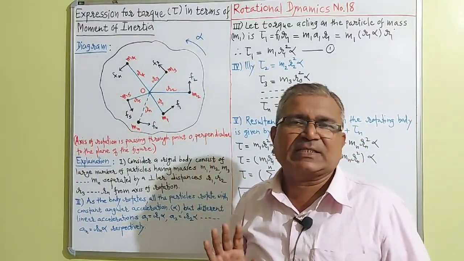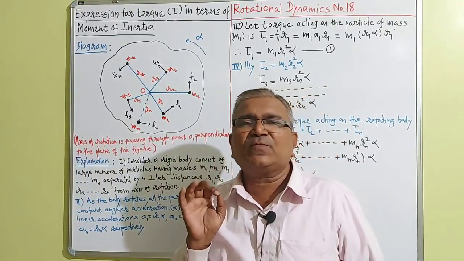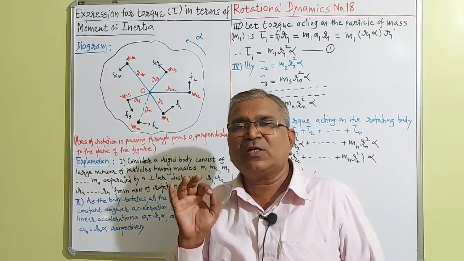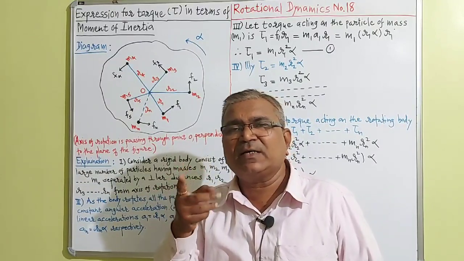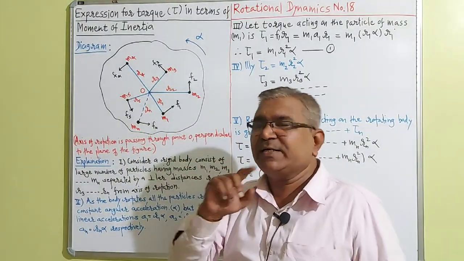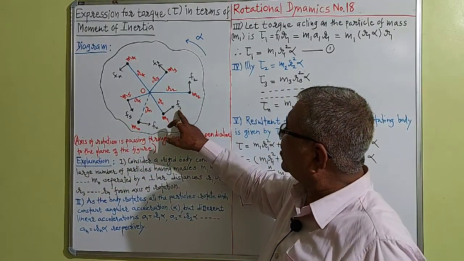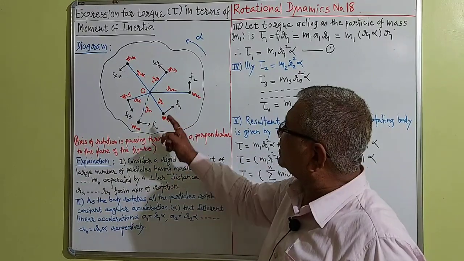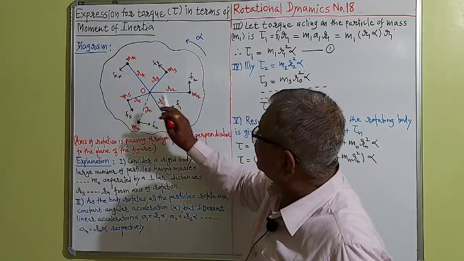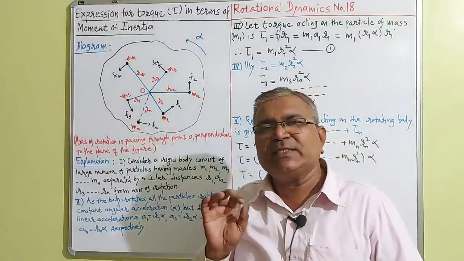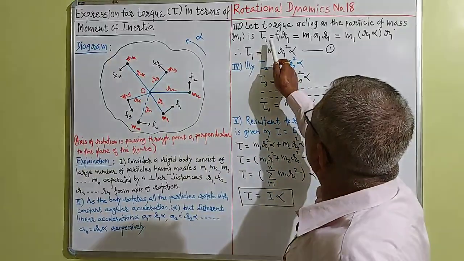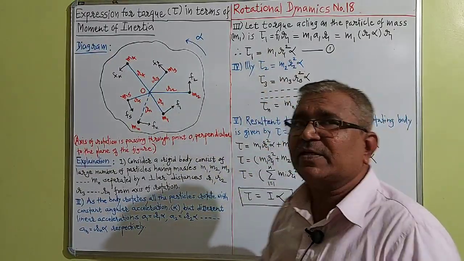So tau1 is equal to F1 into R1, that I have written here.